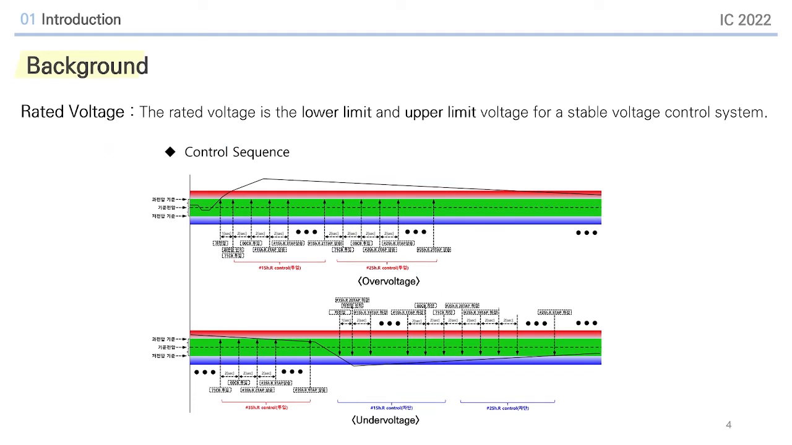In voltage control system, voltage should be maintained between the lower limit and upper limit of the rated voltage. Overvoltage or undervoltage may cause mechanical damage or experimental degradation.